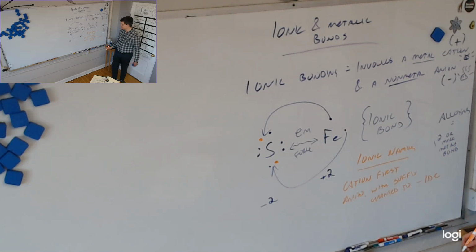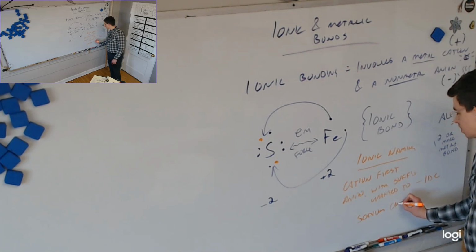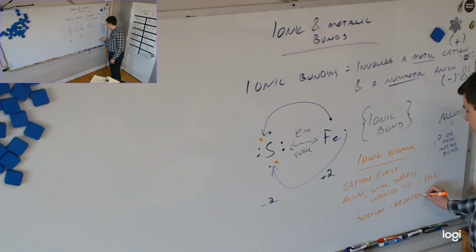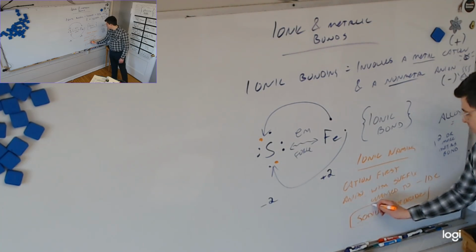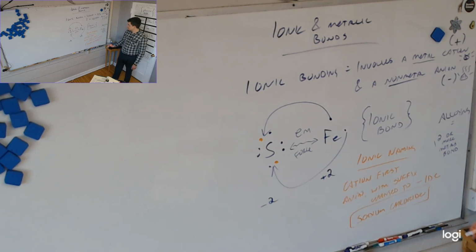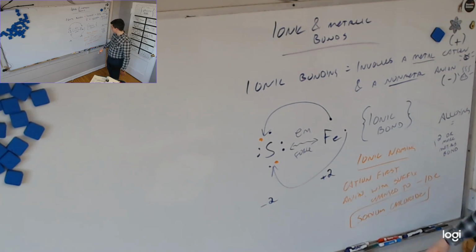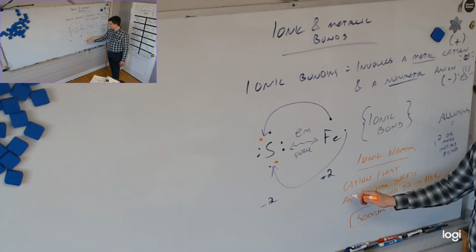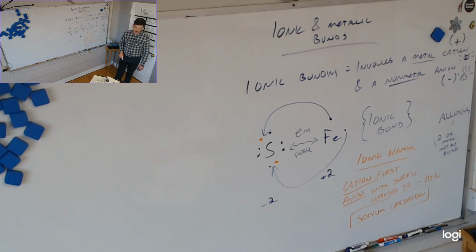So for instance, if we had sodium and chlorine bonding together, what would that make? Sodium chloride, which is table salt. Oh yeah, we actually did a thing like this. Sodium chloride. That's it for naming, really. It gets more complicated with the transition metals, but that's the basis of the naming: we put the cation first, and then the anion second, and we change the ending to ide.